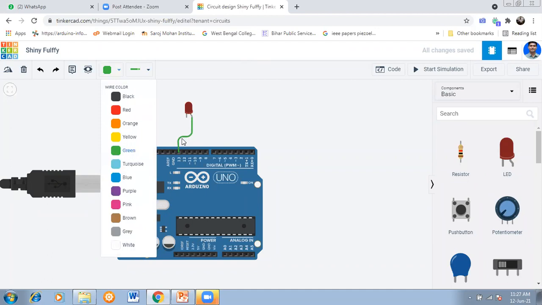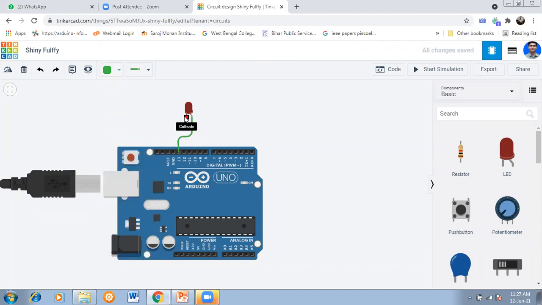This is the green color I have chosen here, and now see, this is the cathode, that should be grounded here. Okay, I have connected it to ground. Every time, we know that for the ground pin we generally choose black color. So we have chosen black color. So now the connection is completed.